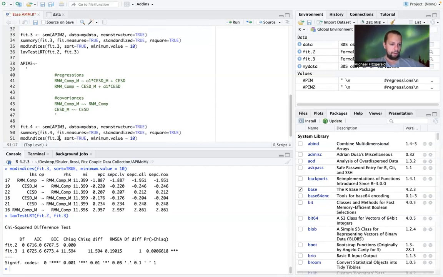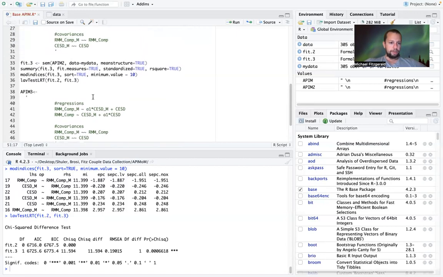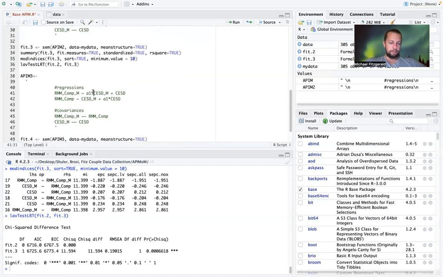And what we are going to do now is we are going to free up that pathway. So, right, we're going to remove that. And now we're going to test, so we're going to constrain the partner effects to be equal. And so before we did the actor effects, now we're going to do the partner effects.